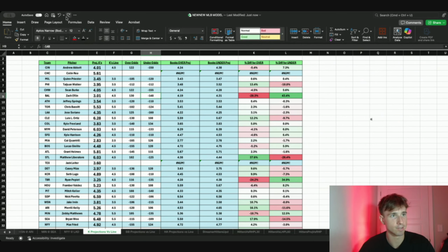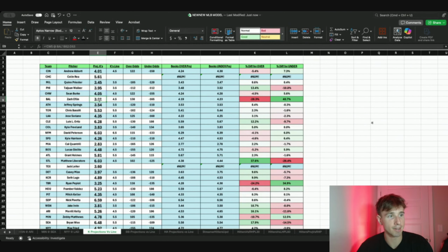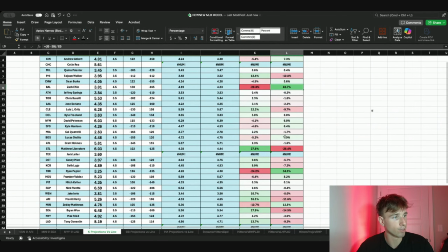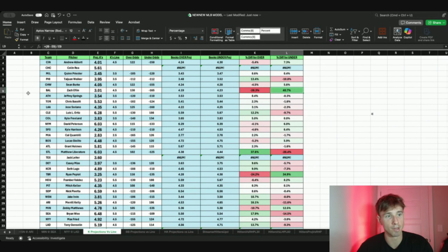Okay, yeah, that makes sense. So this is the percent difference of an under, right? I'm taking my projected number and the book's projected number, weighted with the juice and the K line. So yeah, 40.7%, that's the highest strikeout differential. Obviously, it's very juiced, and you have to remember that there is variance. So there is risk in laying juice, but it does feel like this number's way off.